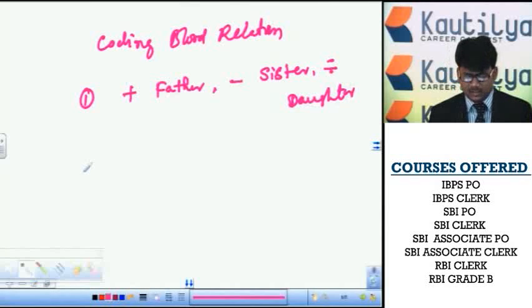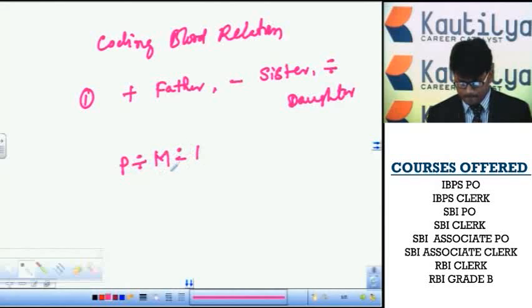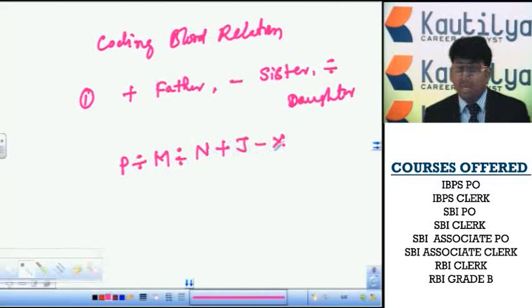How would P be related to X? How is P related to X in the given expression?